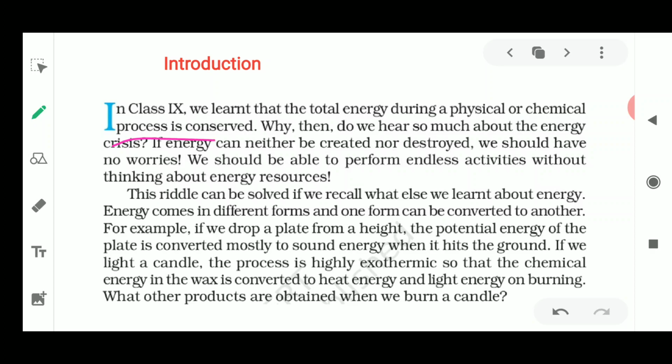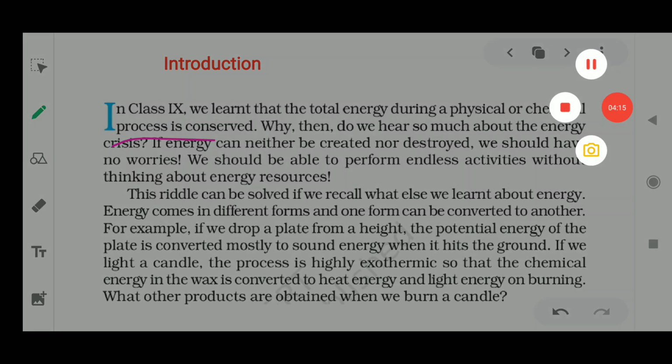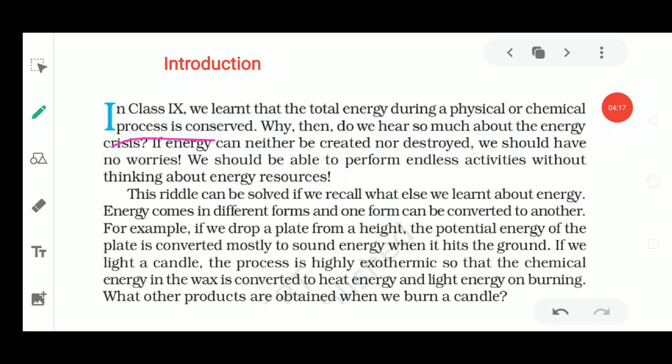Chemical changes are those where a new substance is formed, and a physical change is a change where no new substance is formed. So any kind of change taking place in the surroundings, the total amount of energy is conserved. Now why is it that we hear so much about the energy crisis?